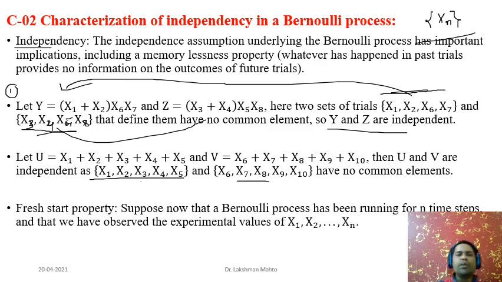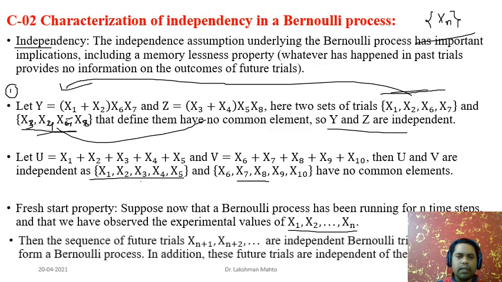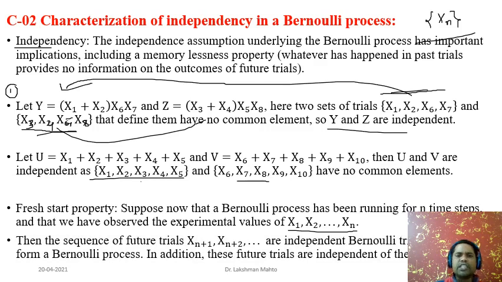There is one more interesting property inherited in a Bernoulli process, which we call the fresh start property. Suppose a Bernoulli process has been running for n times, and we have observed the experimental values of x1, x2 up to xn. That means this is part of history. We have already observed x1, x2 up to xn, till the nth trial. It is in the past. Then the sequence of future trials would be xn plus 1, xn plus 2, and likewise it will go on.